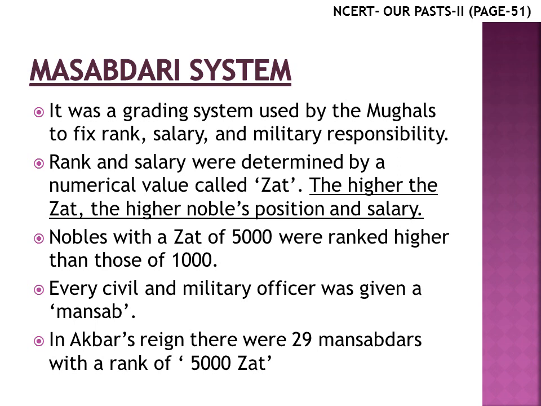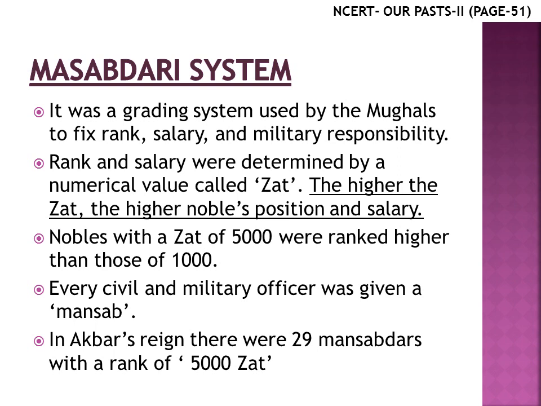And this rank and salary was fixed through a numerical value called Zat. The higher the Zat, the higher the noble's position and salary. So if some noble had a Zat of 5,000, his position, his rank, his salary was higher than that of the one whose Zat was 1,000.